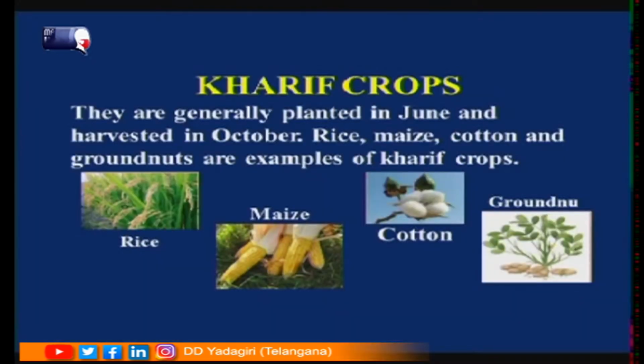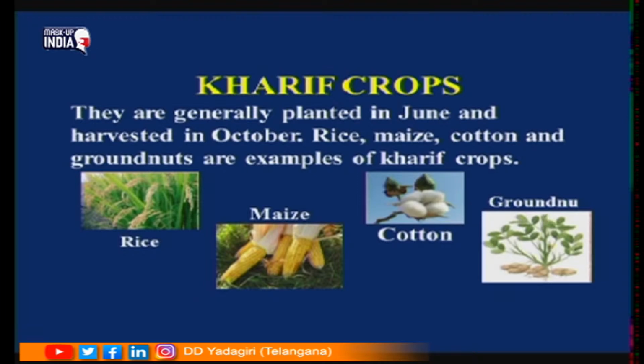Now depending upon the seasons also we will be growing different types of crops. Let us see here, these crops generally grow in rainy season. Those crops which are grown in rainy season are called kharif crops. They are planted in June and they are harvested in October. Examples are rice, maize, cotton and groundnuts.